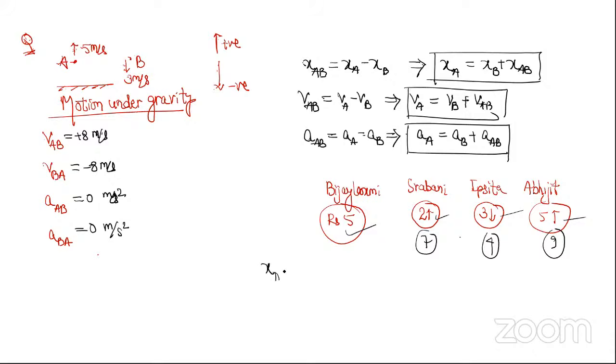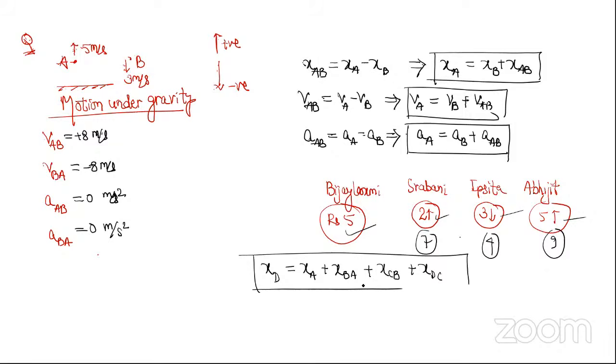लेट्स से मुझे xd चाहिए, तो आई कैन राइट xa plus xb with respect to a plus xc with respect to b plus xd with respect to c. Got it? लेट्स से मुझे वेलोसिटी ऑफ p चाहिए, तो आई कैन राइट डाउन वेलोसिटी ऑफ a plus velocity of b with respect to a plus velocity of c with respect to b plus velocity of d with respect to c plus velocity of e with respect to d plus velocity of p with respect to e. Got it?